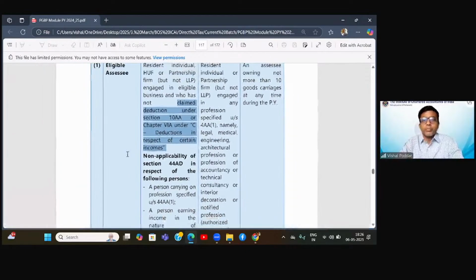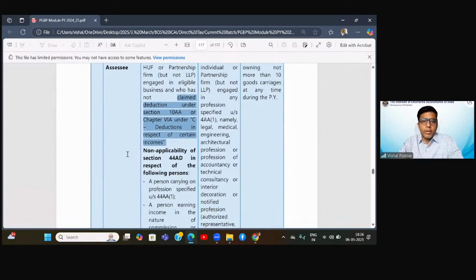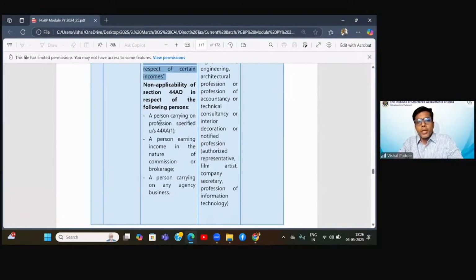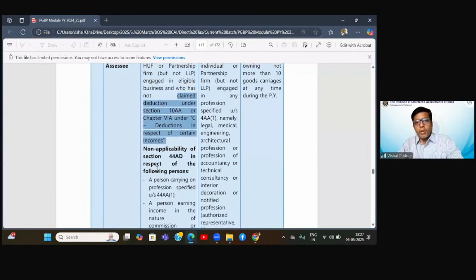Now, in case of 44AD, who all are not eligible? So they have said professionals, because they are already covered in ADA, and these two businesses, which are basically the commission business or the agency business. In 44ADA, who all are covered? It covers only the specified professionals, not all.